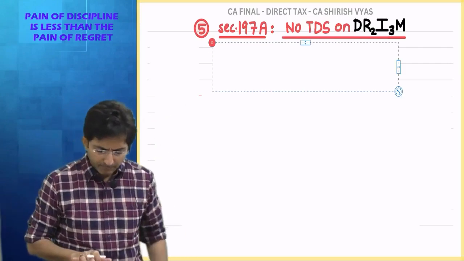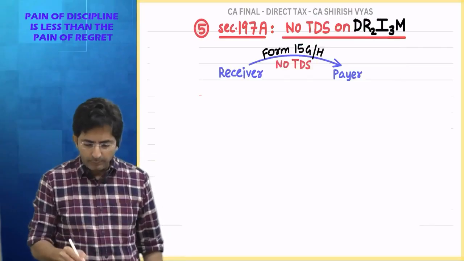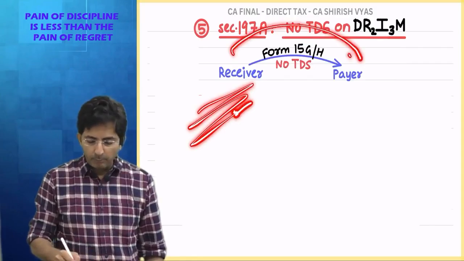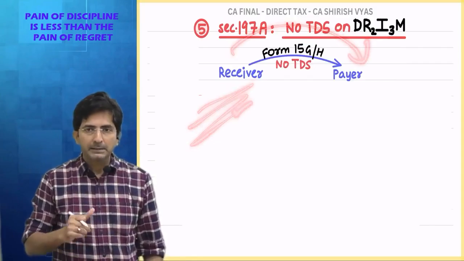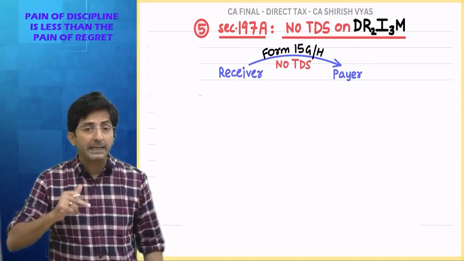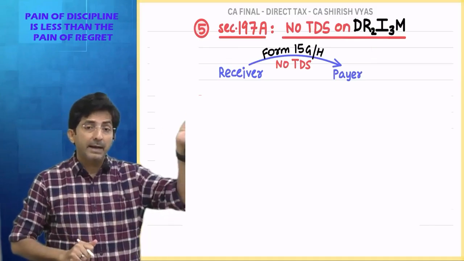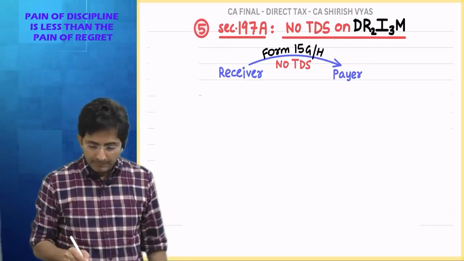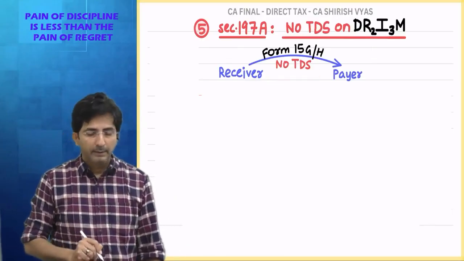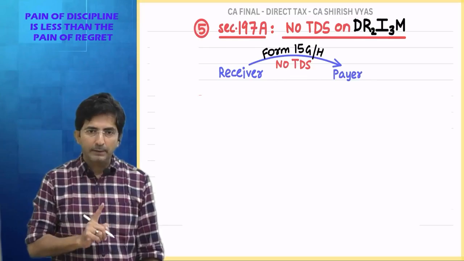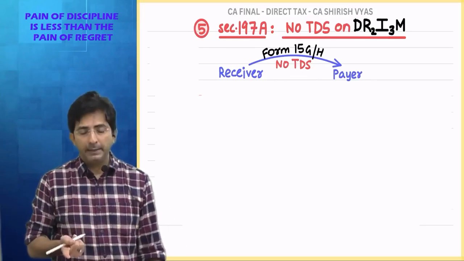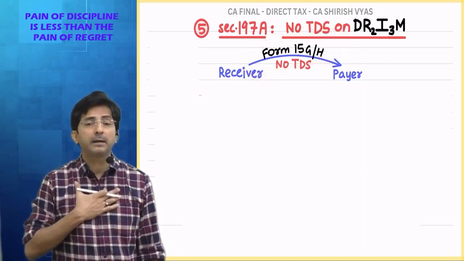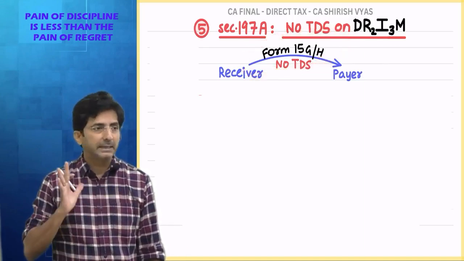Same thing I said. See, how will it actually work? The receiver of the income will give the form to the payer. In my example, I was the receiver of dividend. I gave the form to the company. Why the company? Because the company is the payer of the dividend. And then TDS will not apply. And do you have to do this once in a lifetime or every year? Every year. And in this form, what's written? It's a declaration that my income does not cross the basic exemption.